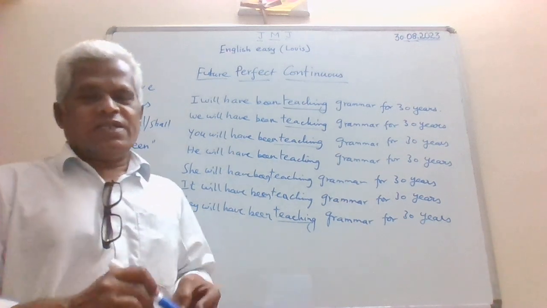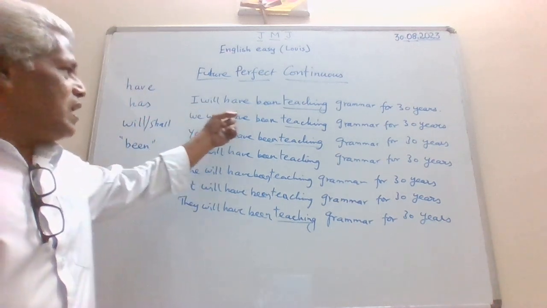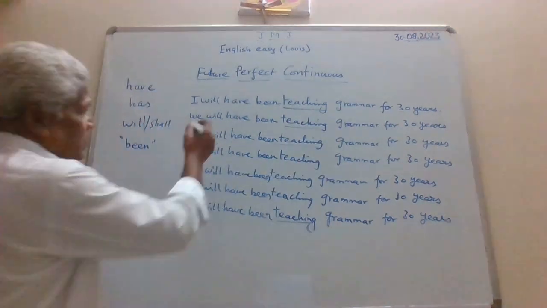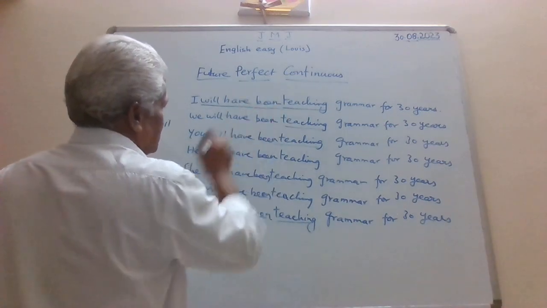So our table is complete now. I will have been teaching grammar for 30 years. So this is the formation of the verb. Will have been teaching.